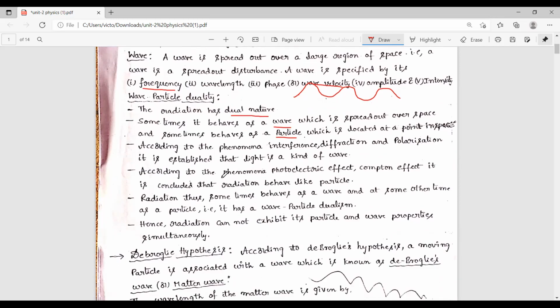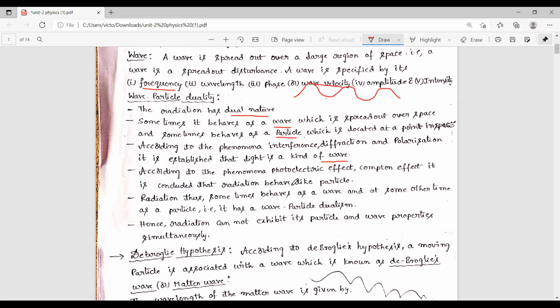Now, we already discussed the properties of light: interference, diffraction, polarization. These phenomena of light give the information that light has wave nature. So light is also having tiny particles. That means particles possess wave nature also. So it gives clear information: particles possess wave nature.